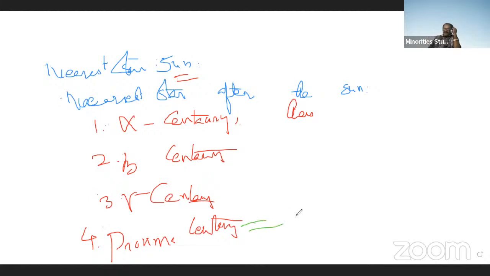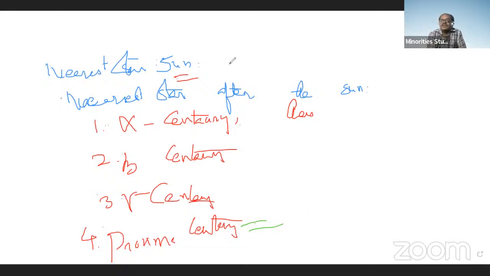Afterwards the scientists discovered 3 more stars which are nearer than Proxima Centauri. So Alpha, Beta, and Gamma Centauri are nearer than Proxima Centauri.